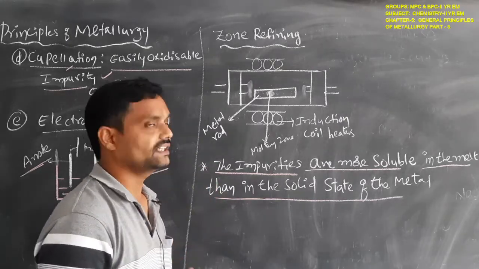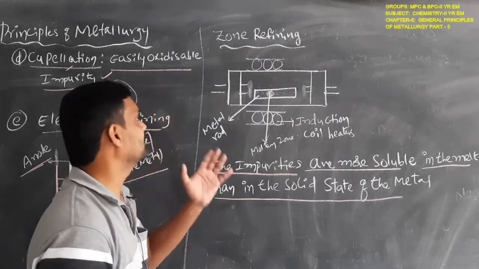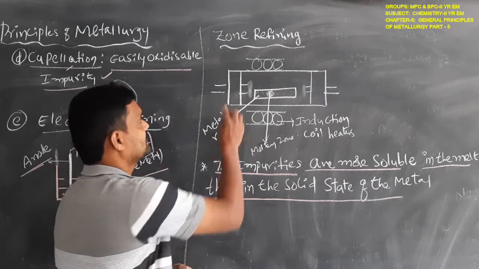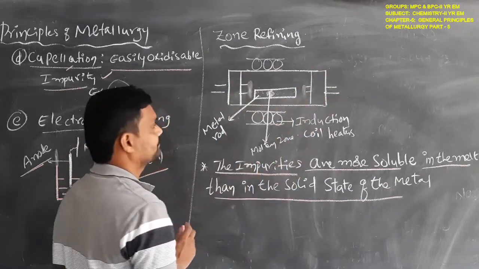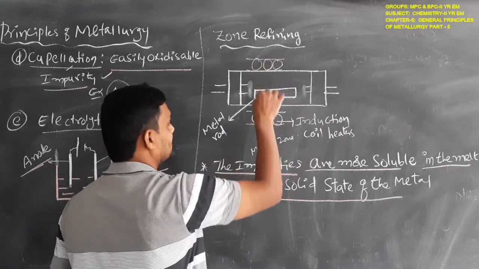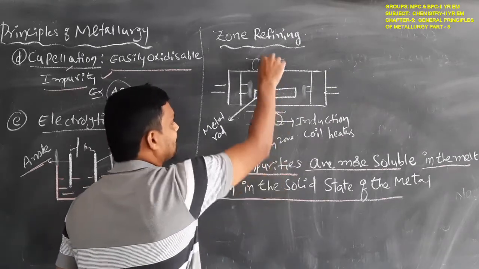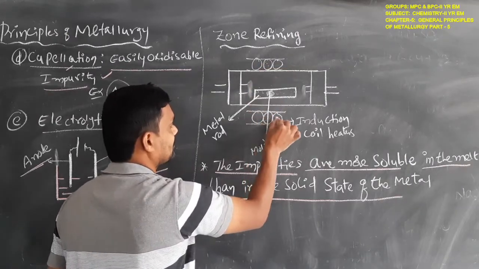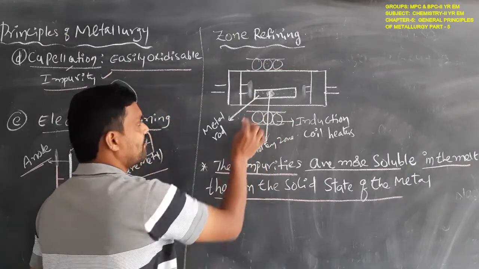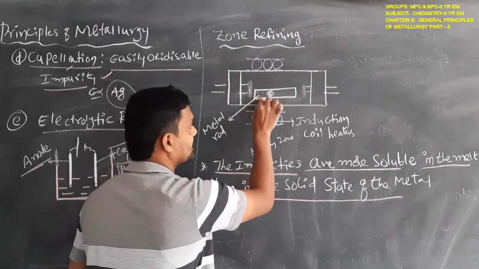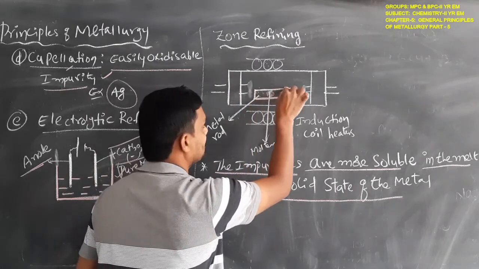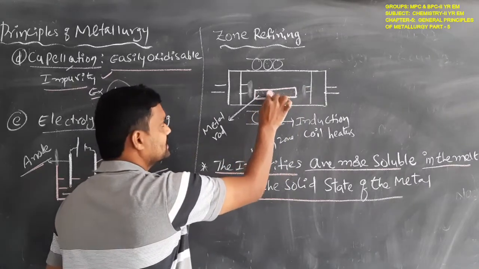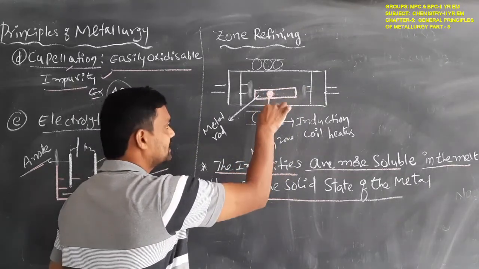This zone refining is easily explained using a diagram. For example, this is the vessel. Here these are the rotating induction coil heaters. This is our metal rod, and this zone is the molten zone.